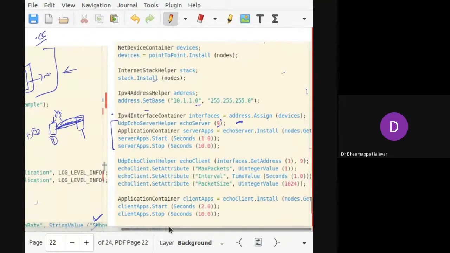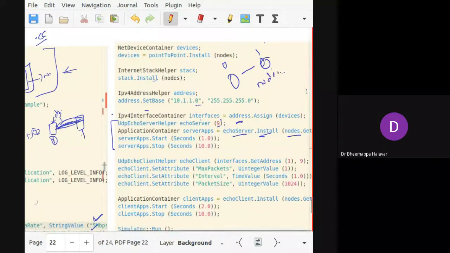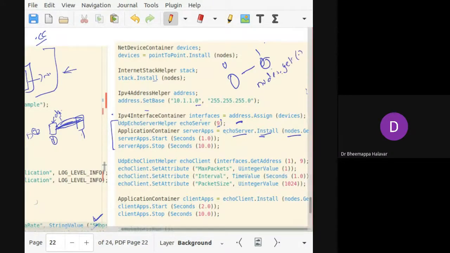So how do you assign a server? In this case, this is node 0 and this is node 1, right? You have to mention which one you want to make the server. I'm saying take this server app, echo server, and install it with nodes.get. If I say nodes.get 1, it will take the first node and install into that. So I'm installing at node 1. The server will be here and the client will be here.